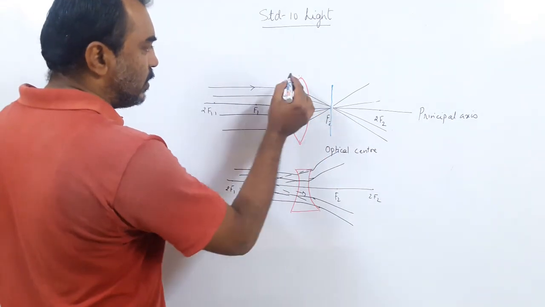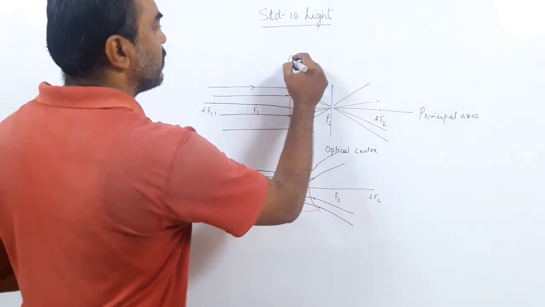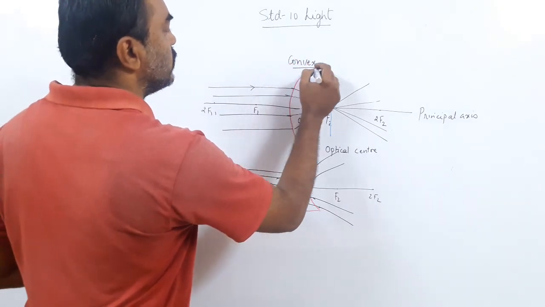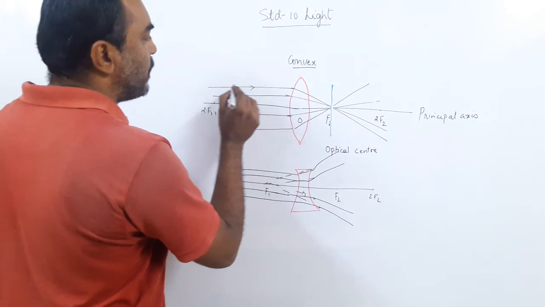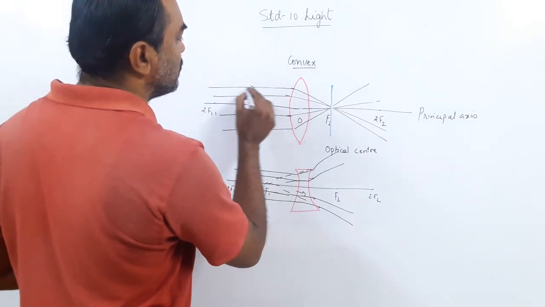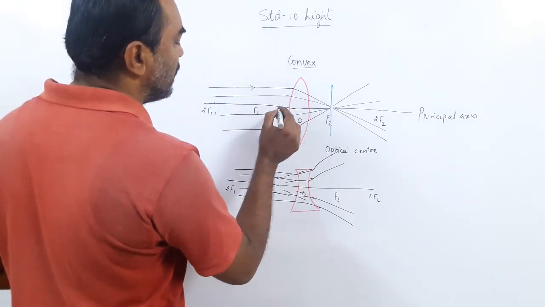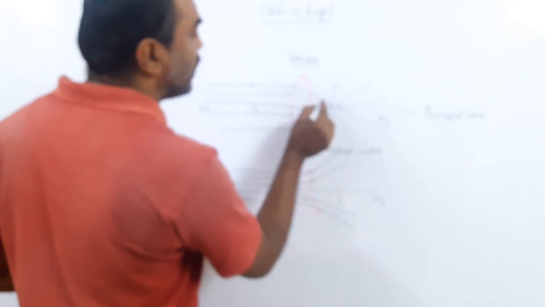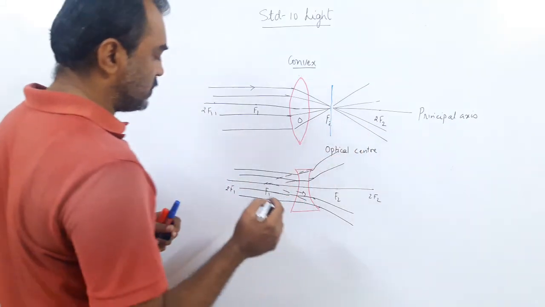In a convex lens, a ray parallel to the principal axis, after refraction, will pass through the focus.